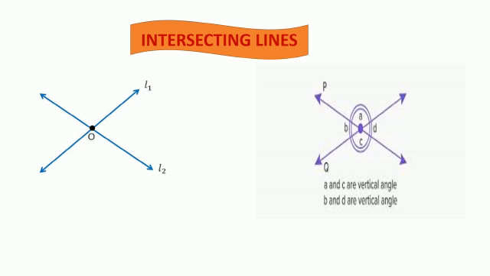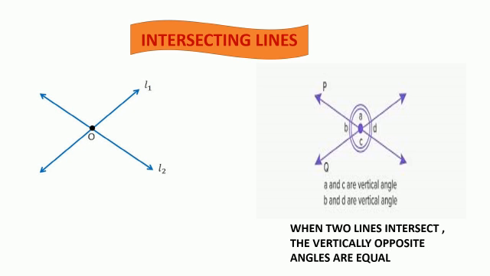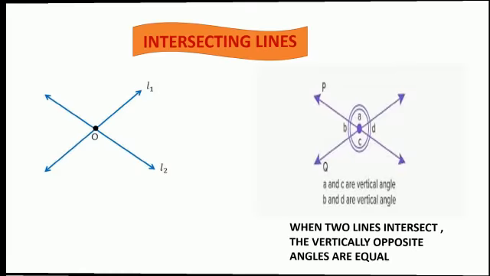Yes, they are called vertically opposite angles. So in this, can you name the vertically opposite angles? A and C are one pair of vertically opposite angles, and B and D are another pair of vertically opposite angles. And you all have learned that vertically opposite angles are equal to each other. That means angle A will be equal to angle C and angle B will be equal to angle D. So let us prove that vertically opposite angles are equal.